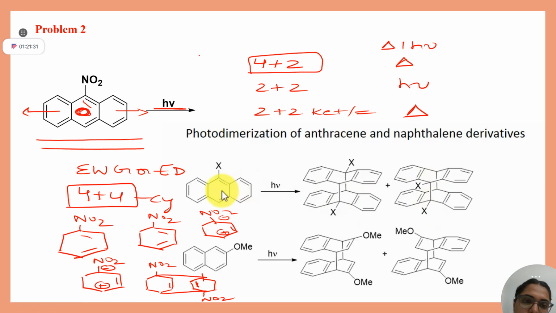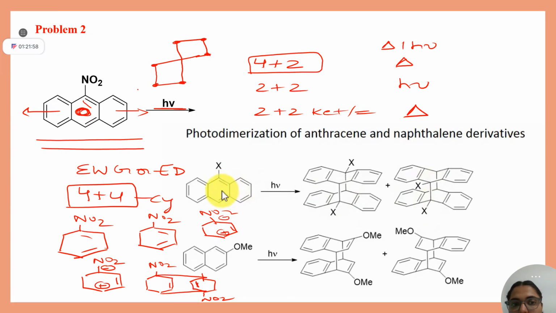Can I draw the six-membered ring like this? One, two, three, four, and these are your two carbons, five, six. Can you imagine this?